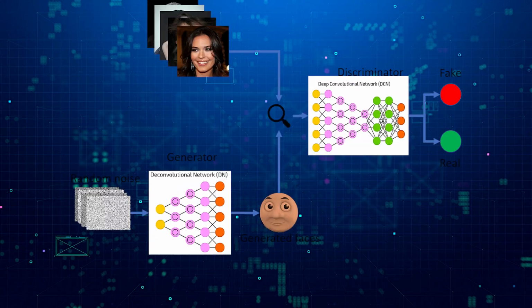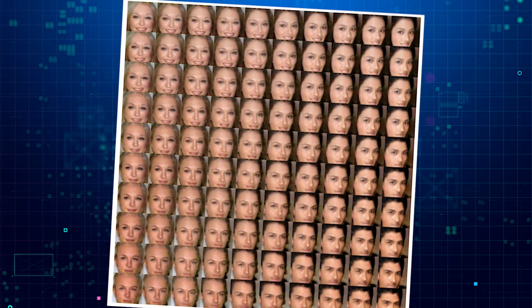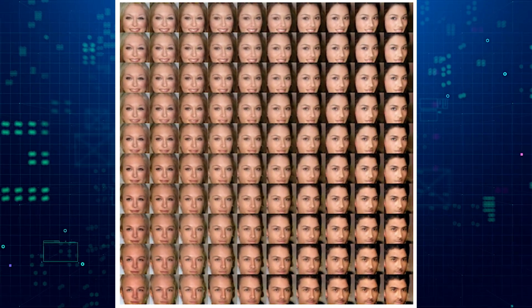GANs are good at creating high-quality images, but they are not very diverse. For example, they can create realistic faces, but they might look similar to each other.